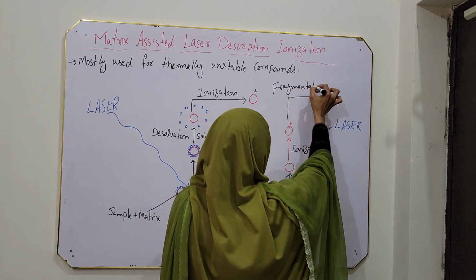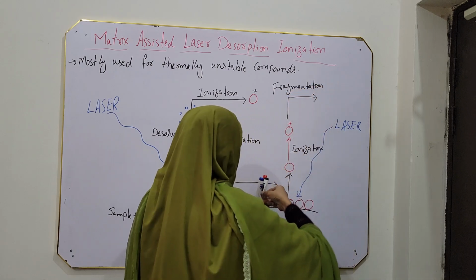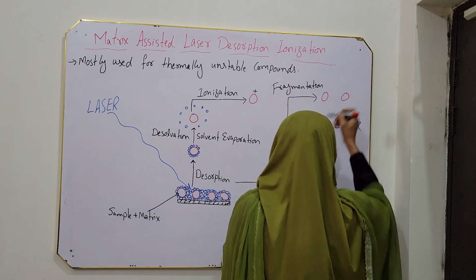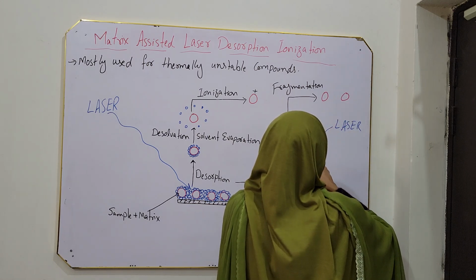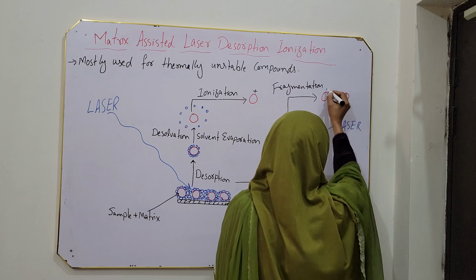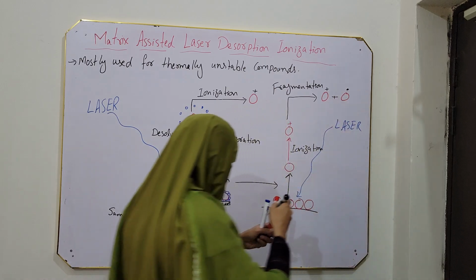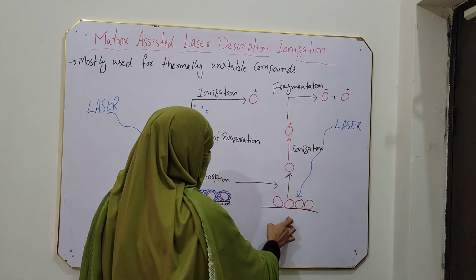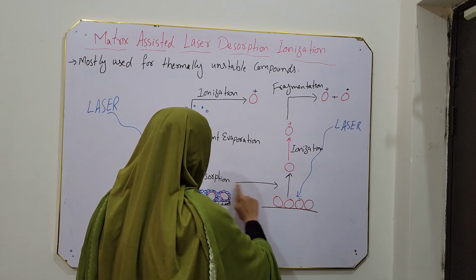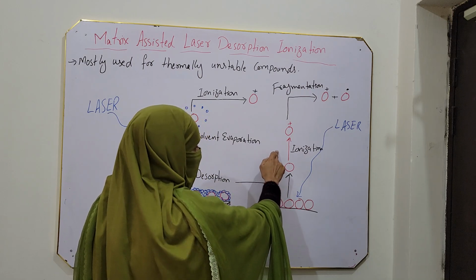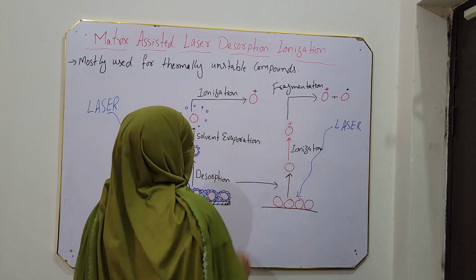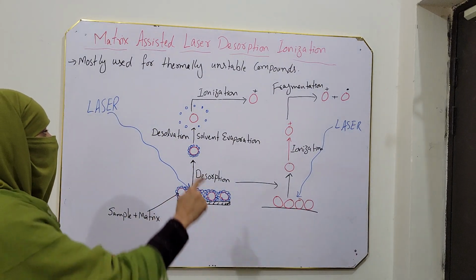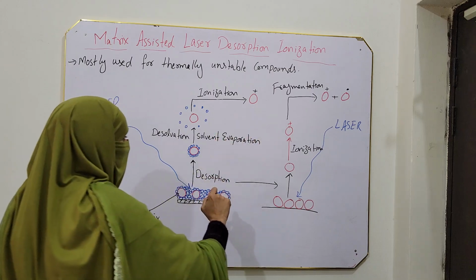Fragmentation of our molecule occurs. The sample gets fragmented. So fragmentation of our sample occurs if the sample is not assisted with matrix. First the sample performs desorption, after desorption ionization, and after ionization fragmentation occurs. But we are not interested in fragmentation, we just need ionization of our sample.